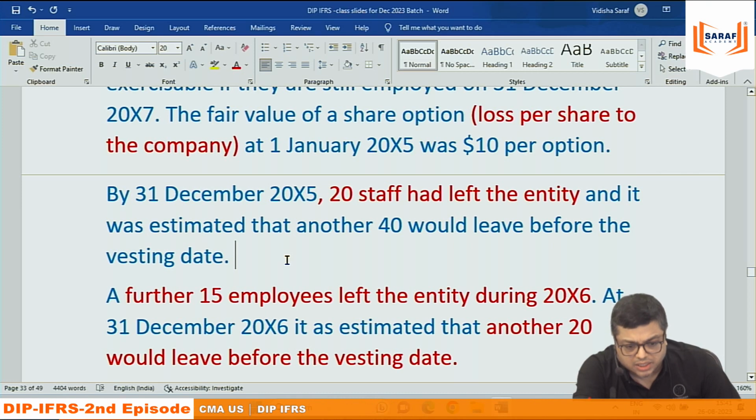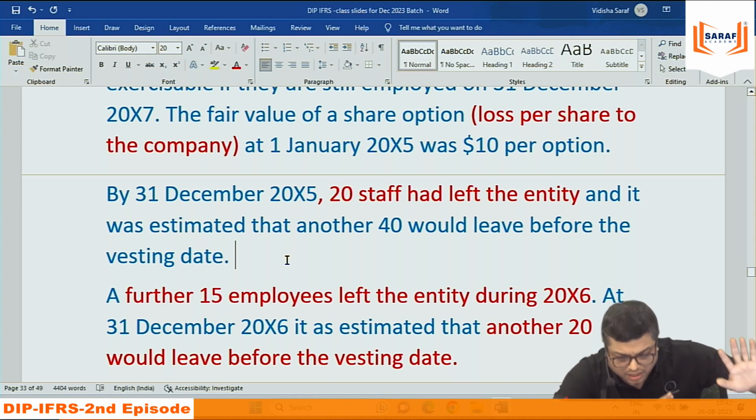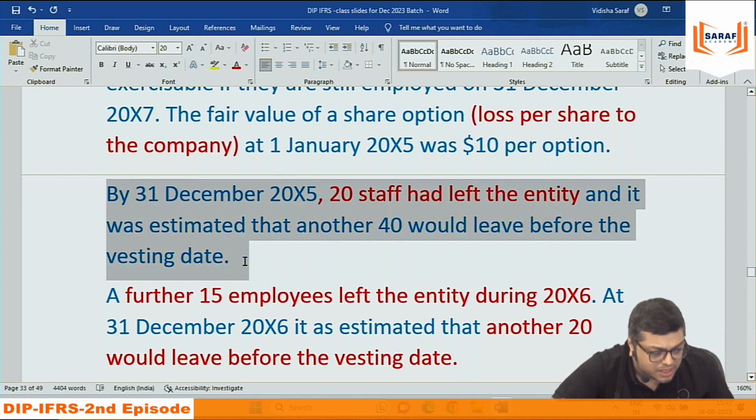But this is not the expense or loss for 15. It is the entire 3-year expense. You are standing at the first year, but you are calculating the entire 3-year loss based on whatever information you have. So the current year expense, that is the 2015 expense, is 24 lakh divided by 3, into 1 third. 1 year in place of the 3-year total expense. So 24 lakh into 1 third is 8 lakh. The first year expense is 8 lakh. First year expense recorded based on whatever estimation we have.